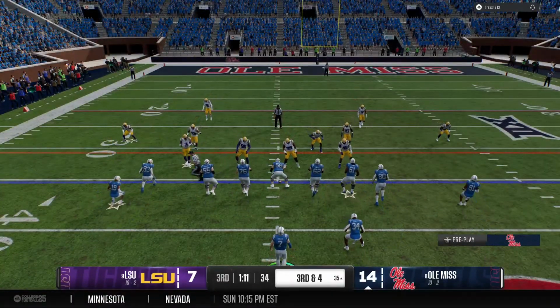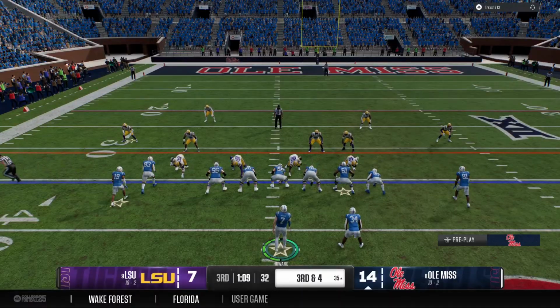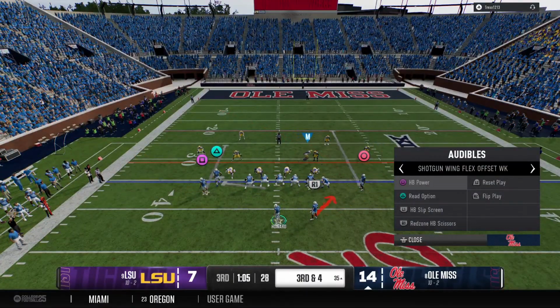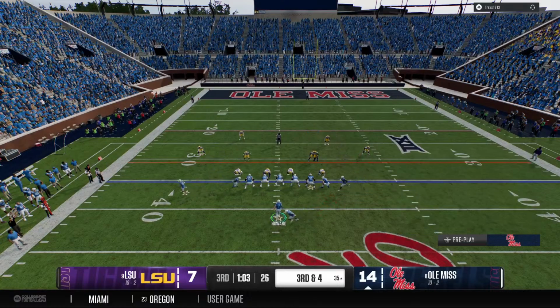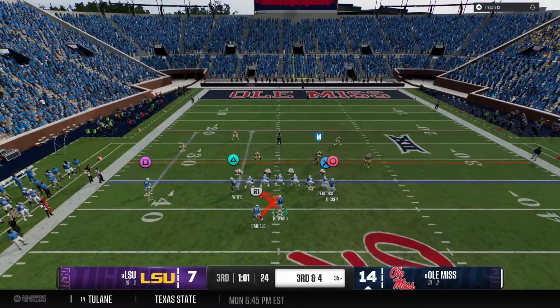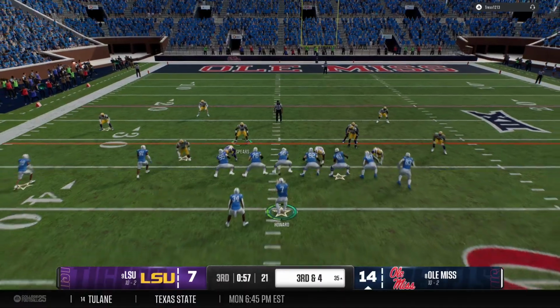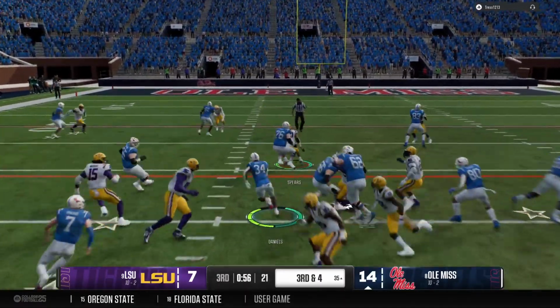Okay, it's 3rd down after that run. Linebacker shifting around now. They'll give it to the running back.